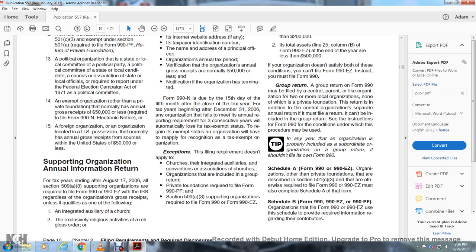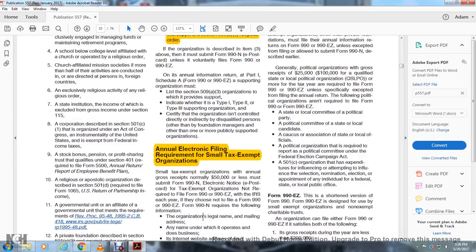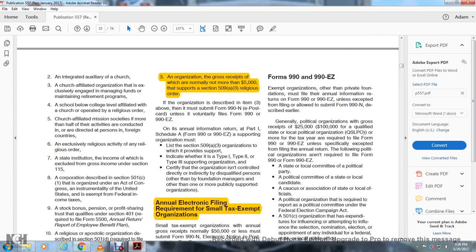Exemption of the following requirements does not apply to church with the integrated auxiliary convention with associations for the church organization, including a group of the return. Private foundation required to file Form 990 PF and the Section 509A3 supporting organization required to file Form 990-990EZ. Form 990 and 990EZ. Exempt organization other than private foundations must file the annual information of the returns within the Form 990-990EZ unless expected with the filing allowed submitted with the Form 990N described earlier.